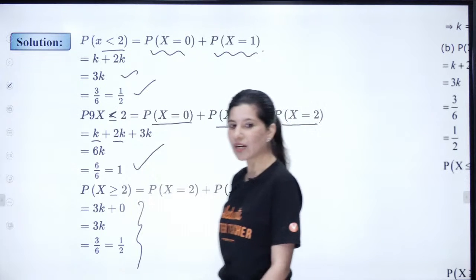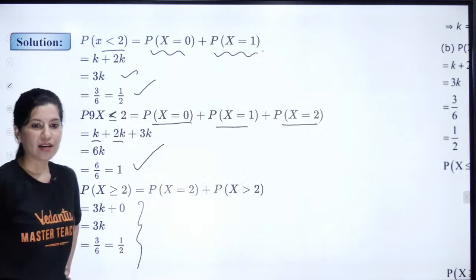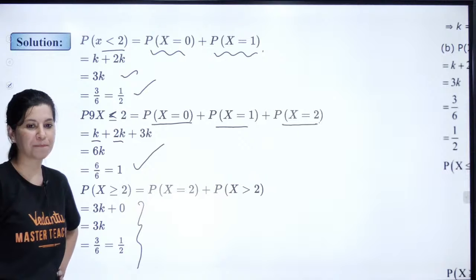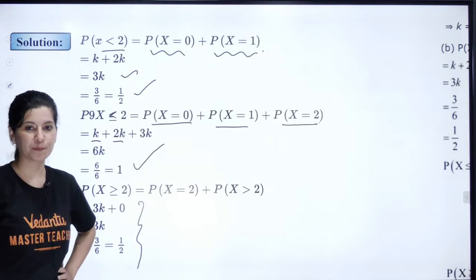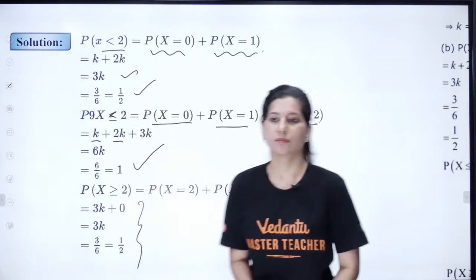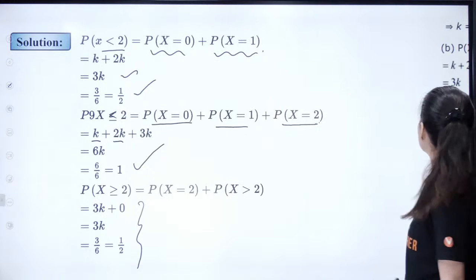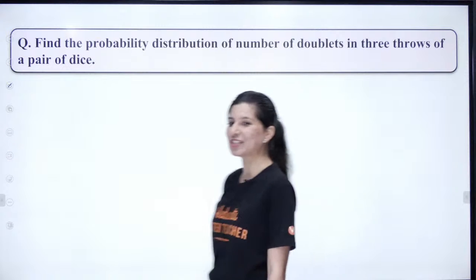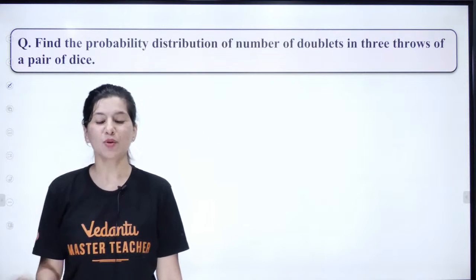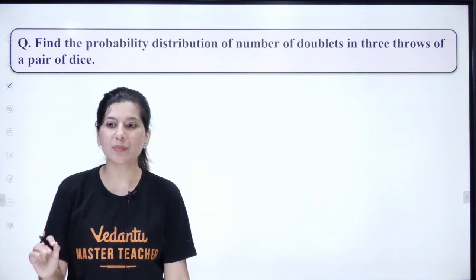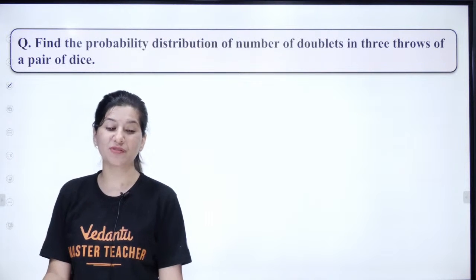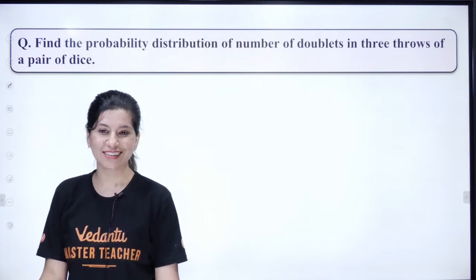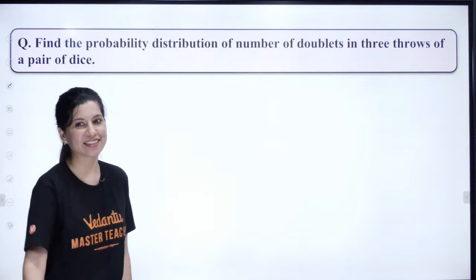Yes, next question now. Let's go towards the next question. Okay, we need to draw the probability distribution. Find the probability distribution of the number of doublets in 3 throws of a pair of dice. Okay, very nice, good question.